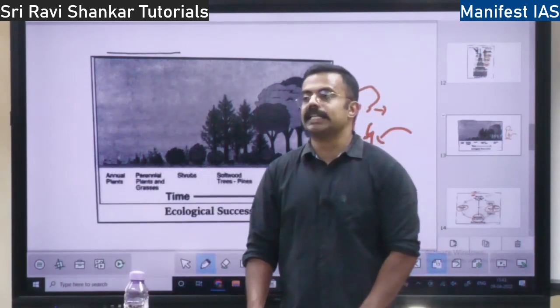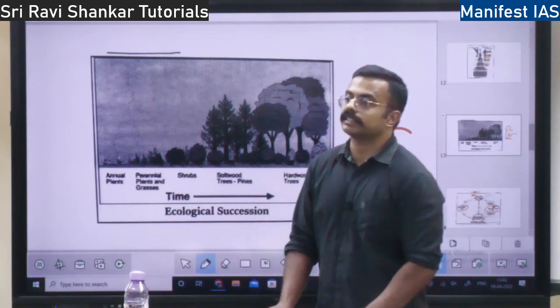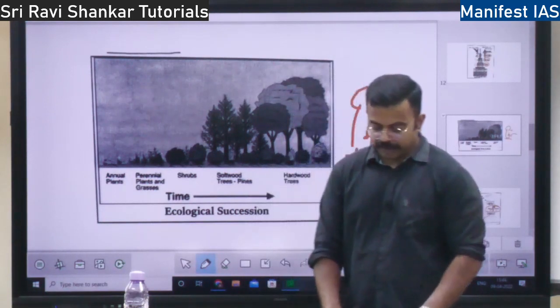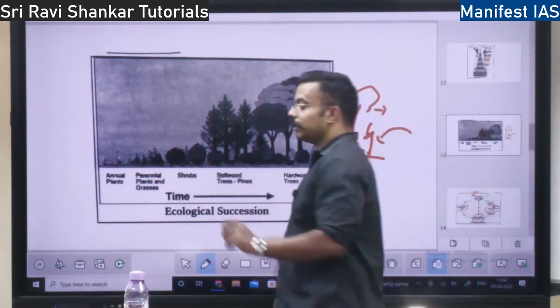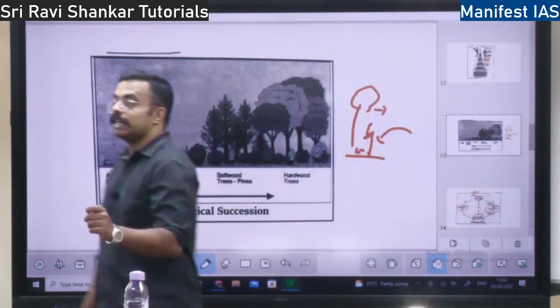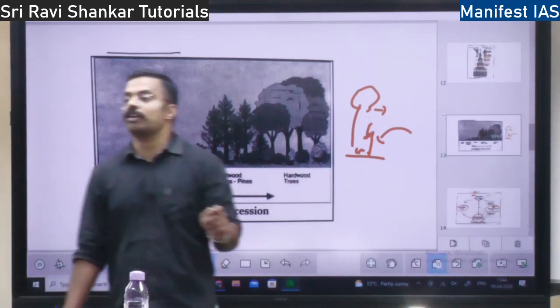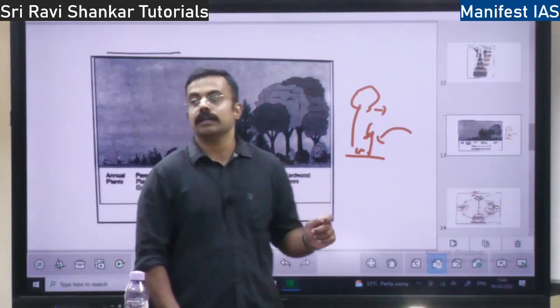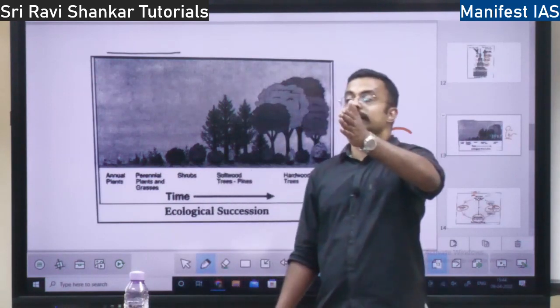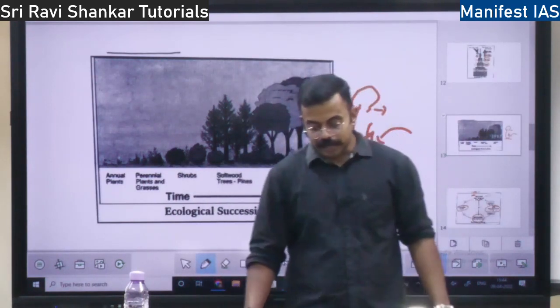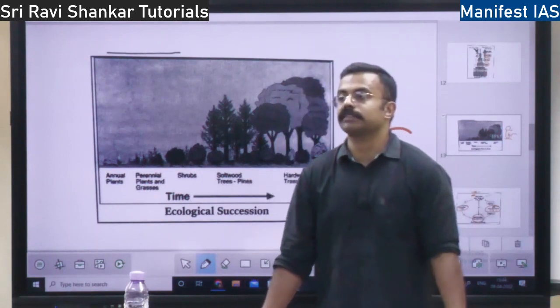So when stability is established in the ecological succession, it is called the climax community. The first plant or the first animal which comes to a barren land is called the pioneer community. Pioneer, first one. Lastly, the one which establishes stability is called the climax community.